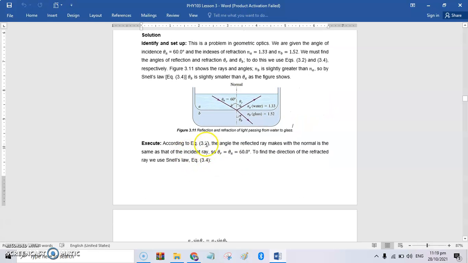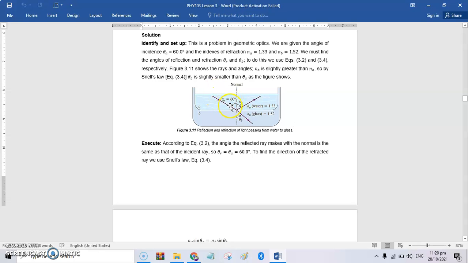So according to equation 3.3 and 3.2, the angle the reflected ray makes with the normal is the same as that of the incident ray. So theta r, the reflected ray angle, is just equal to the... I'm sorry for my error.